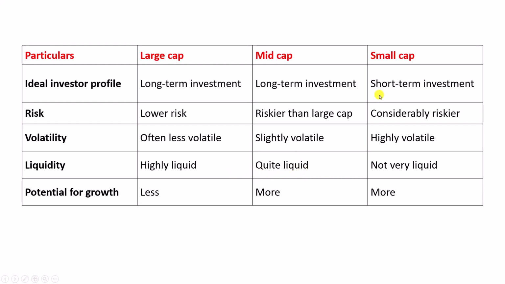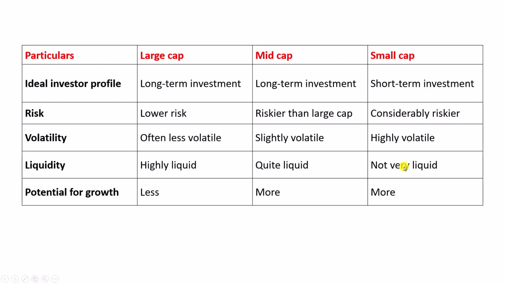The last one is small cap companies, which are riskier, and so they are good for only short term investment. Their price varies highly, meaning they are highly volatile, and they are not very liquid, meaning you will not be able to find buyer and seller for every price.